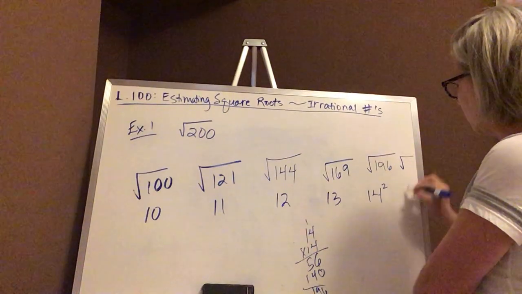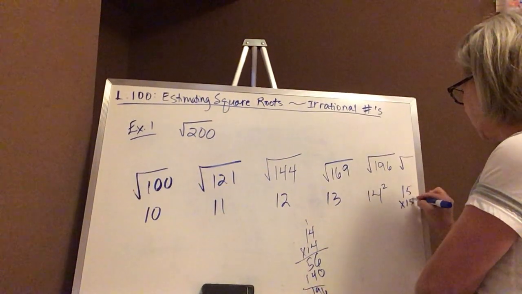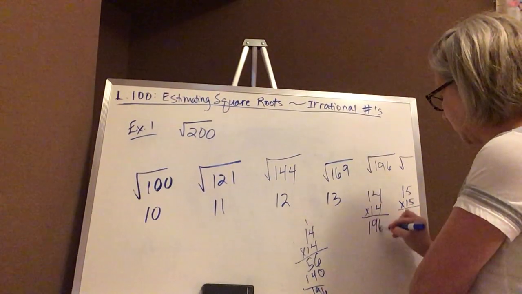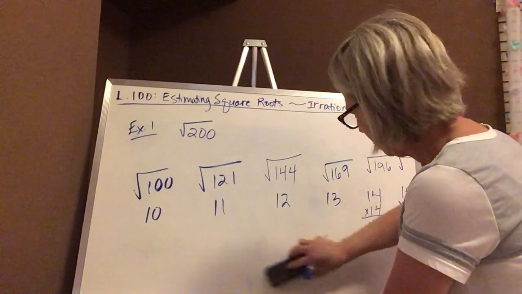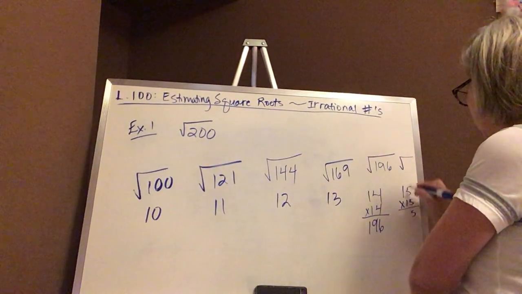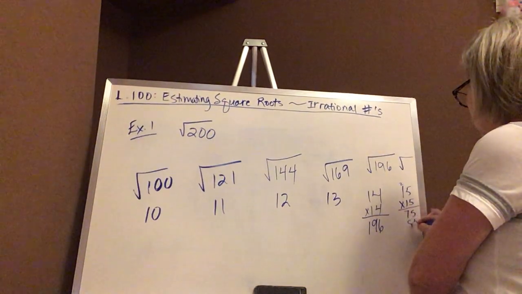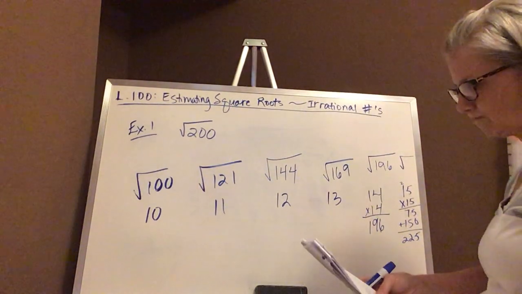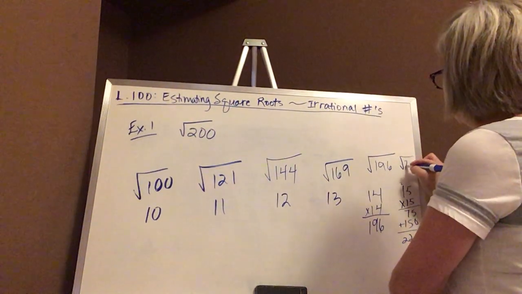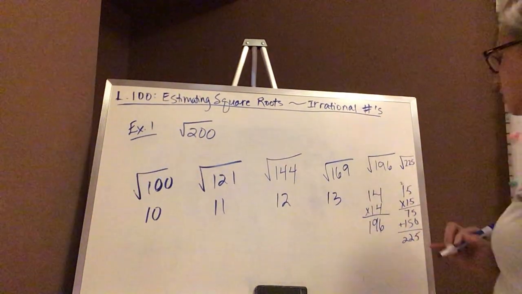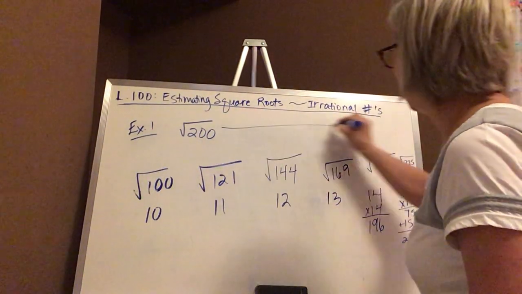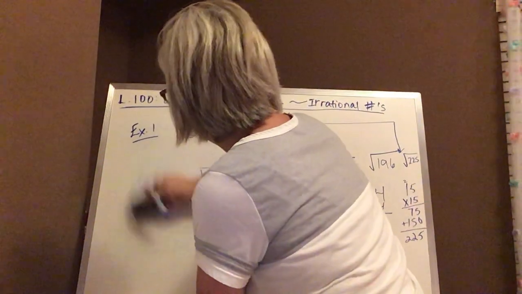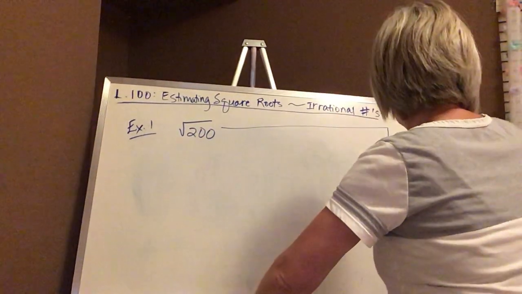I don't know what goes under here, but this has to be 15 times 15. This one here was 14 times 14, right? And I got 196. So let's see, what's 15 times 15? 25, 75, 0, 5, 1. And I get 225. Okay, so we just discovered the square root of 200 is going to go right in between there somewhere. So I'm going to erase all of this off of the board to make some room for what we're about to do.